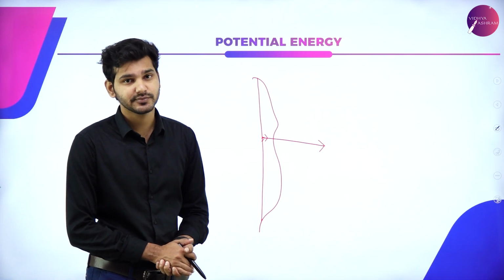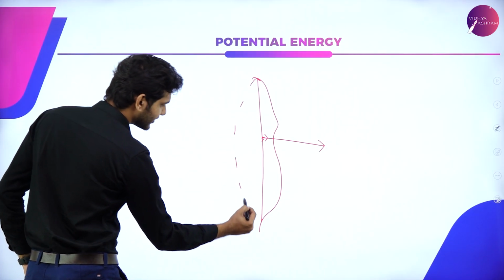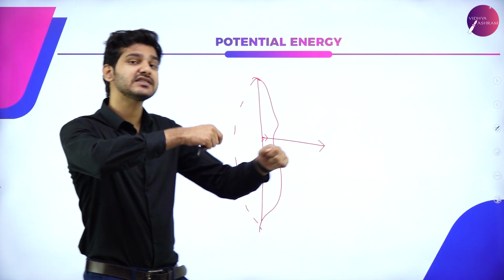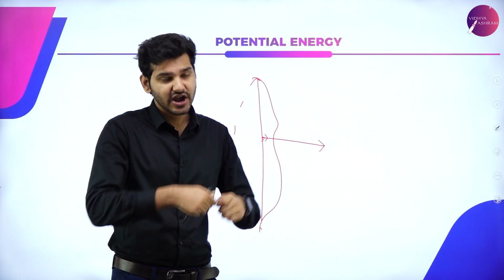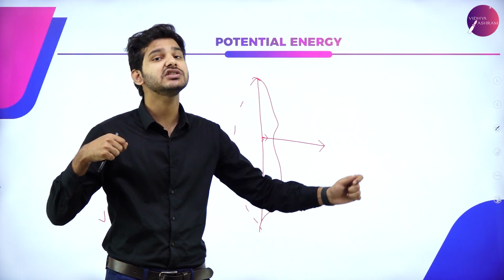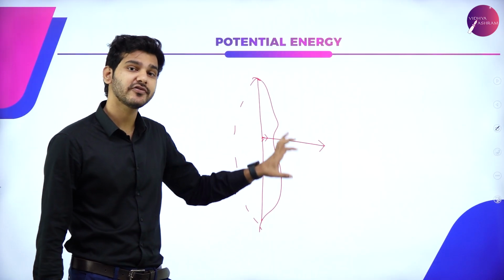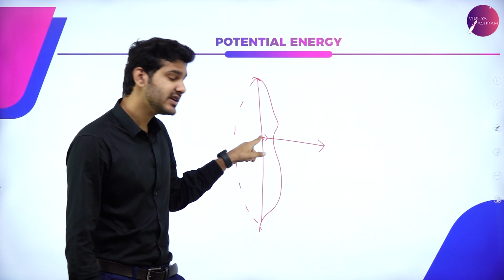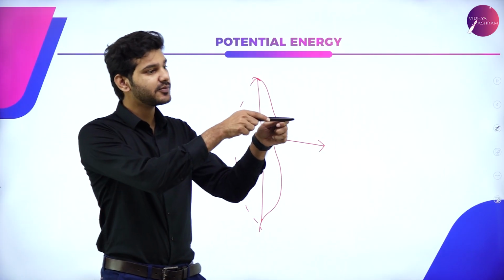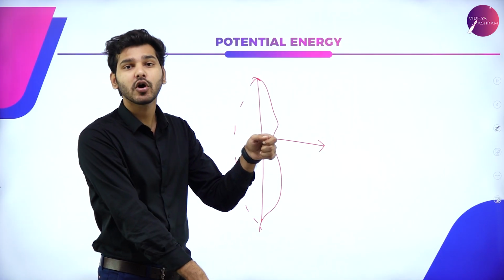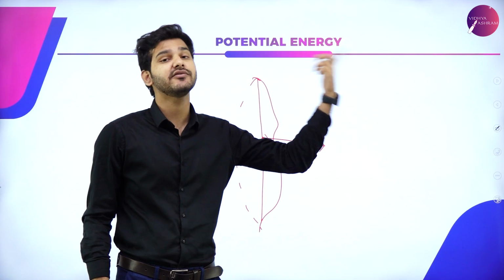The answer is again very simple. When you place the arrow onto the bow and you stretch the bow, what happens? The bow is now in a stressed state. The tension on the string is very evident, right? When we stretch it, it is changing its configuration, that is its setup. When it is resting on the string and not stressed, it does not have any energy. If I keep it like this and let go, the arrow would just fall down. But if I stretch it and then let it go, the arrow would go a really far distance.